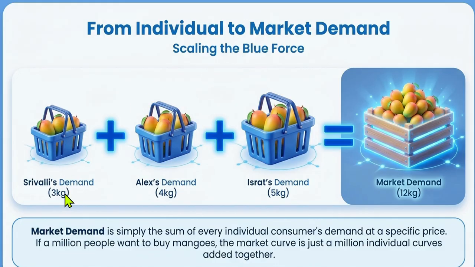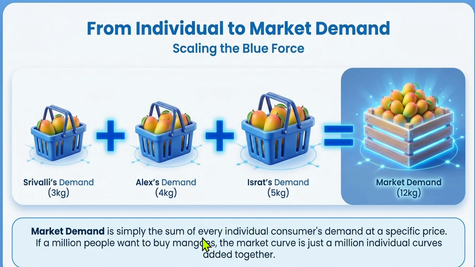So this is Srivalli's demand, 3 kgs of mangoes. Alex's demand, 4 kgs of mangoes. Israt's demand, 5 kgs of mangoes. So these are individual demands. And when we sum them up, this comes as market demand. For example, if you're living on the 5th floor in your building, the demand by houses 501, 502, 503, 504 contributes to the market demand.